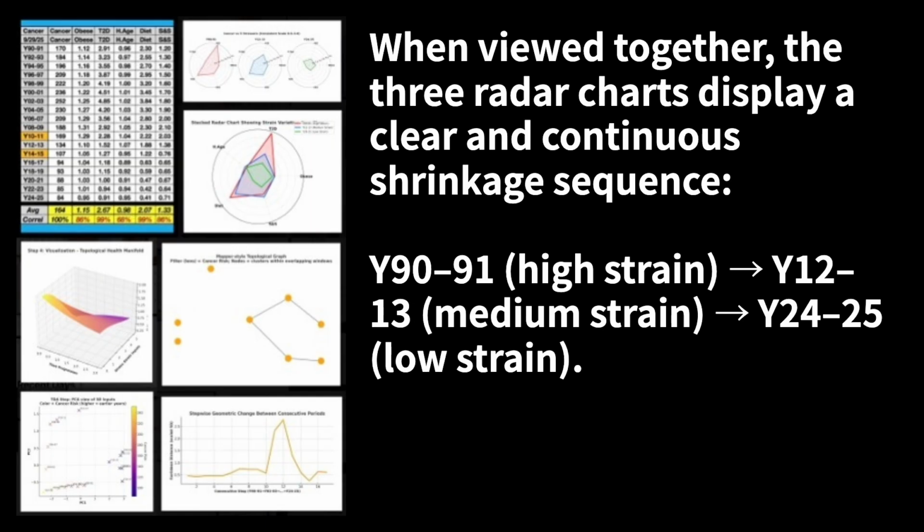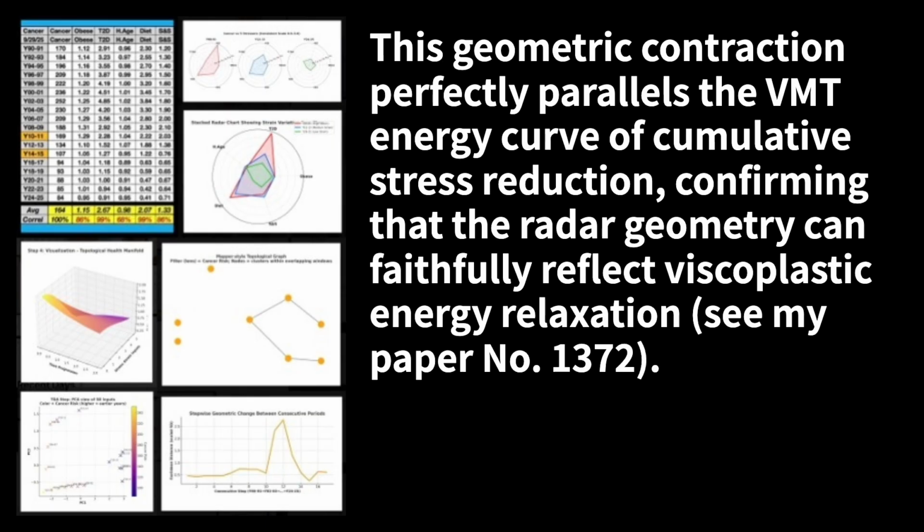When viewed together, the 3 radar charts display a clear and continuous shrinkage sequence. From Y90 to Y91, high strain; from Y12 to Y13, medium strain; from Y24 to Y25, low strain. This geometric contraction perfectly parallels the VMT energy curve of cumulative stress reduction, confirming that the radar geometry can faithfully reflect viscoplastic energy relaxation. See my paper number 1372.